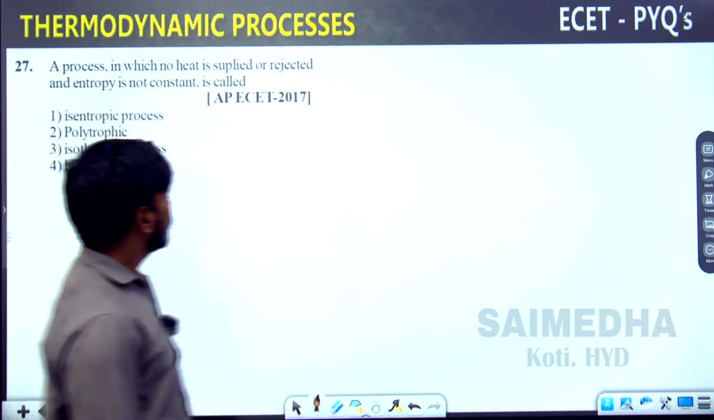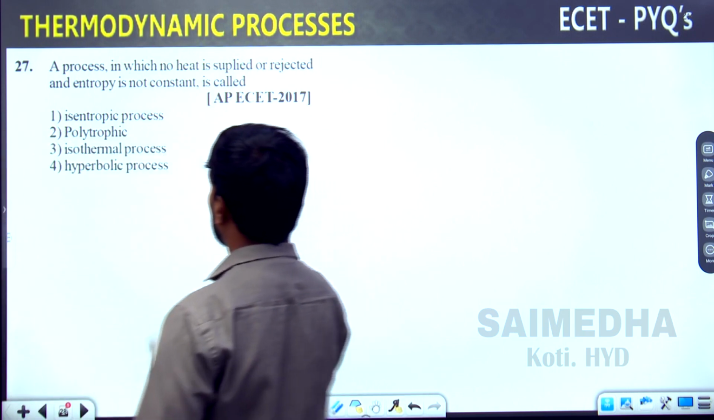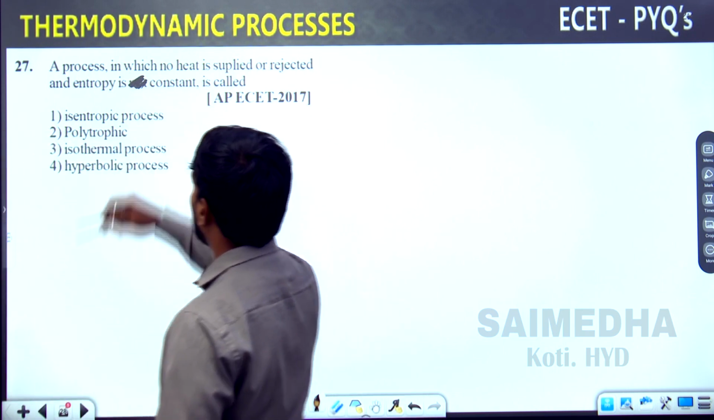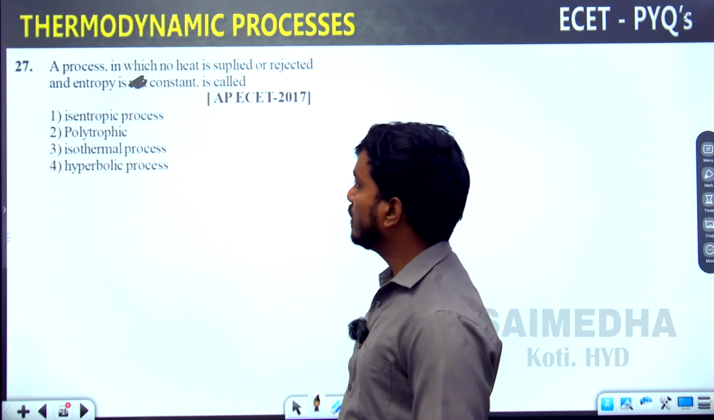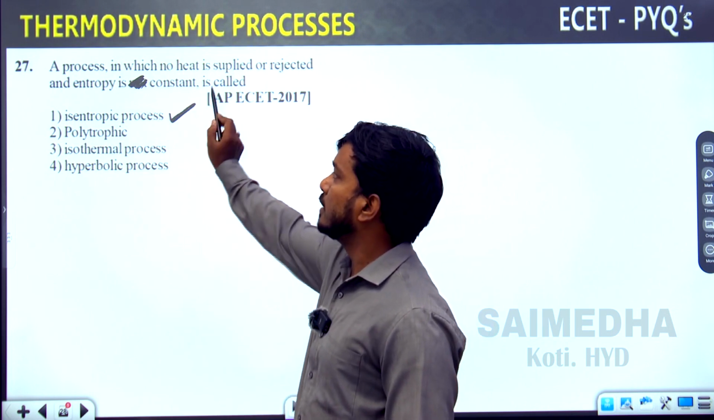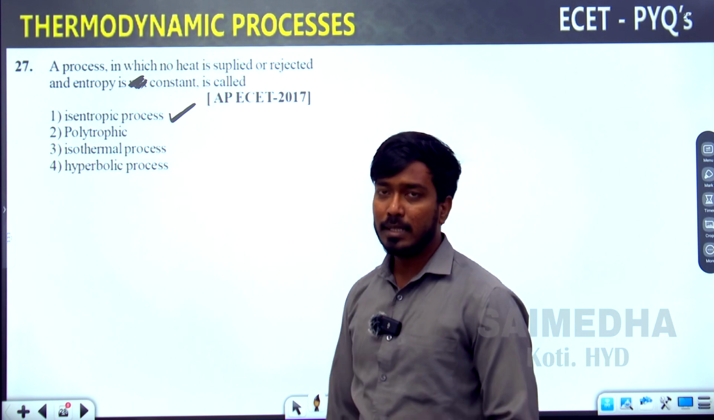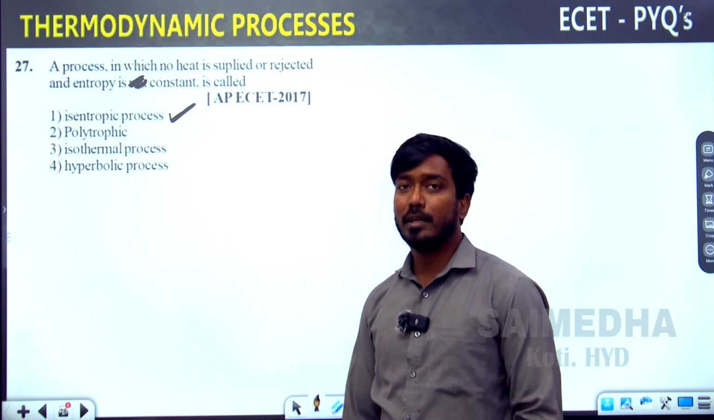A process in which no heat is supplied or rejected and entropy is a constant, then this process is called as isentropic process. Standard question. No heat supplied, heat transfer is equal to 0.